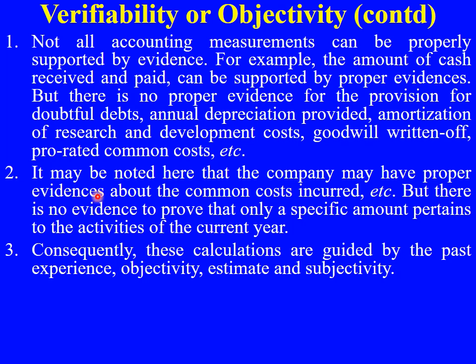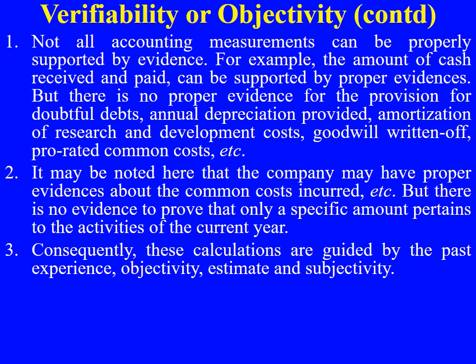So when we speak about the verifiability concept, it is meant for those transactions which have evidences, but for those transactions where we cannot get evidences, we have to record them based on past experience, objectivity and estimation which we have made in the past. Accordingly we need to make them today. That is the verifiability concept. So basically the verifiability concept tells you that when you are recording a particular transaction, that has to be backed by evidences.